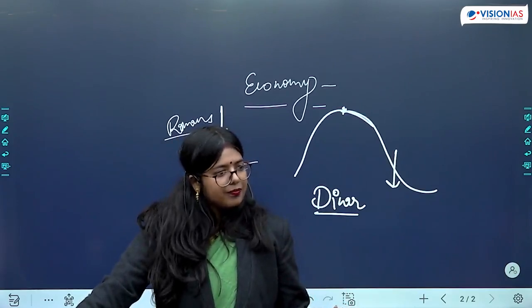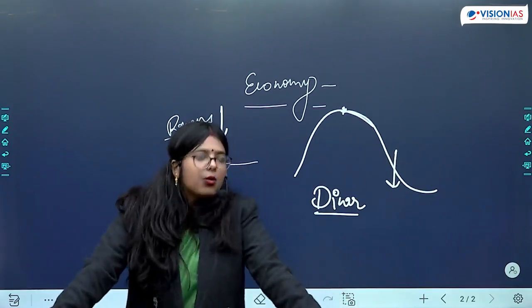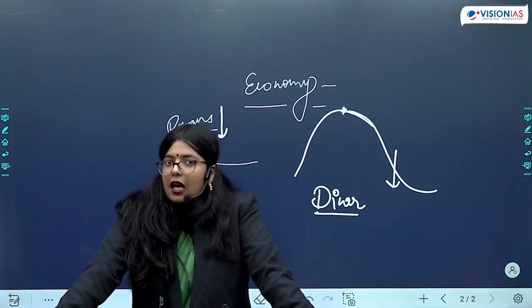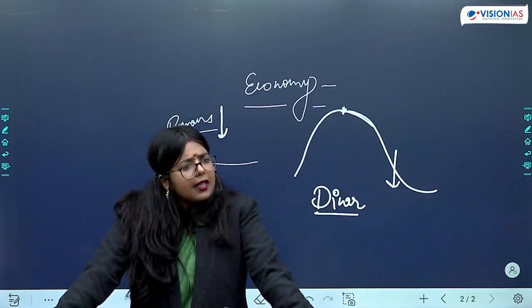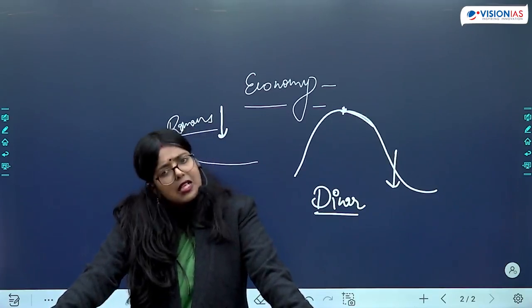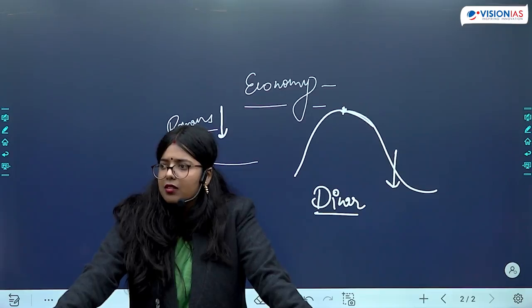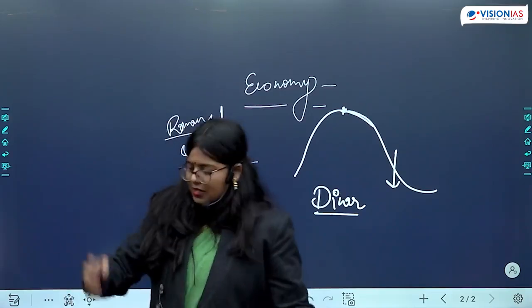Is this clear? But when we are talking about decline of cities, are all the cities going to decline? Or will some of them still survive? क्यों survive करेंगे कुछ?